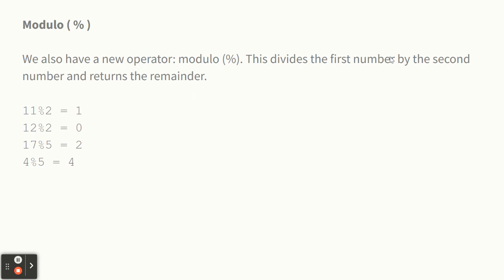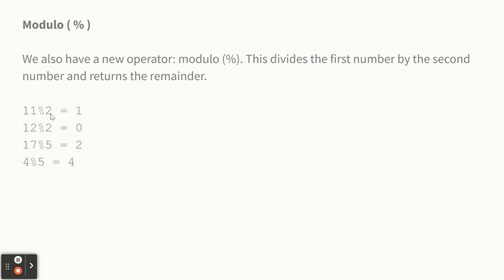So, for example, 11 mod 2. So that's saying 11 divided by 2. We all know it's 5 with a remainder of 1. So all you get back from modulo is the 1. It throws away the 5. You don't care about how many times it went in. We just care about what's left over. So 12 mod 2 is 0 because 2 goes into 12 evenly. And 17 mod 5 is 2 because 5 times 3 is 15, and there's a remainder of 2.